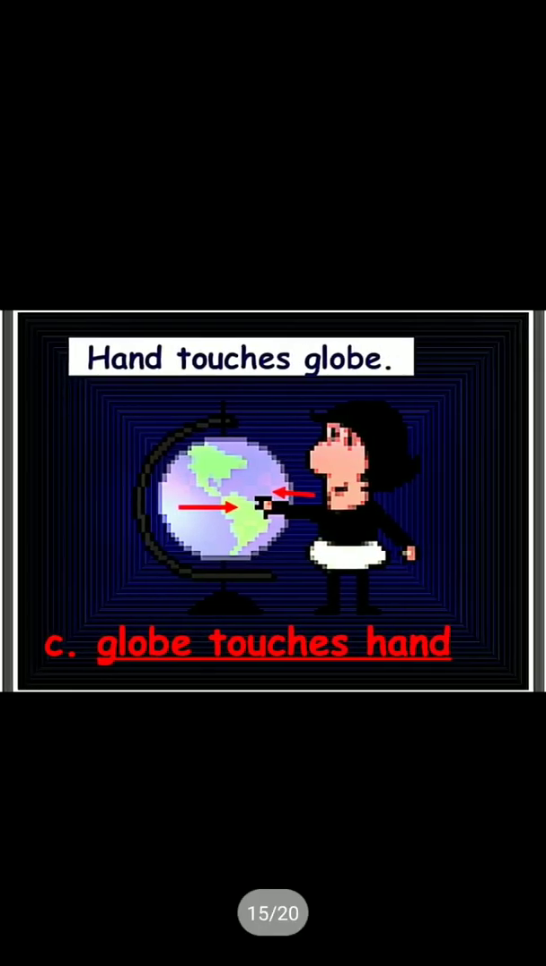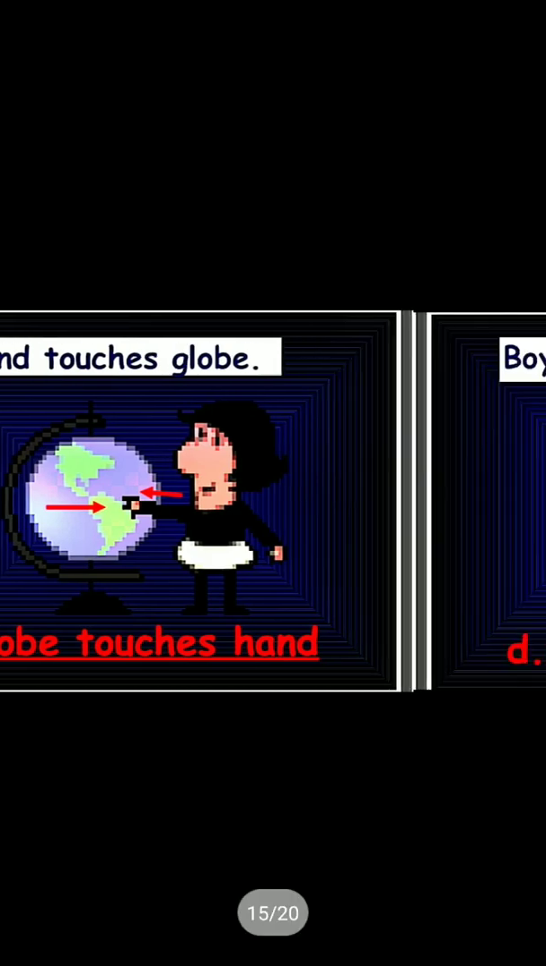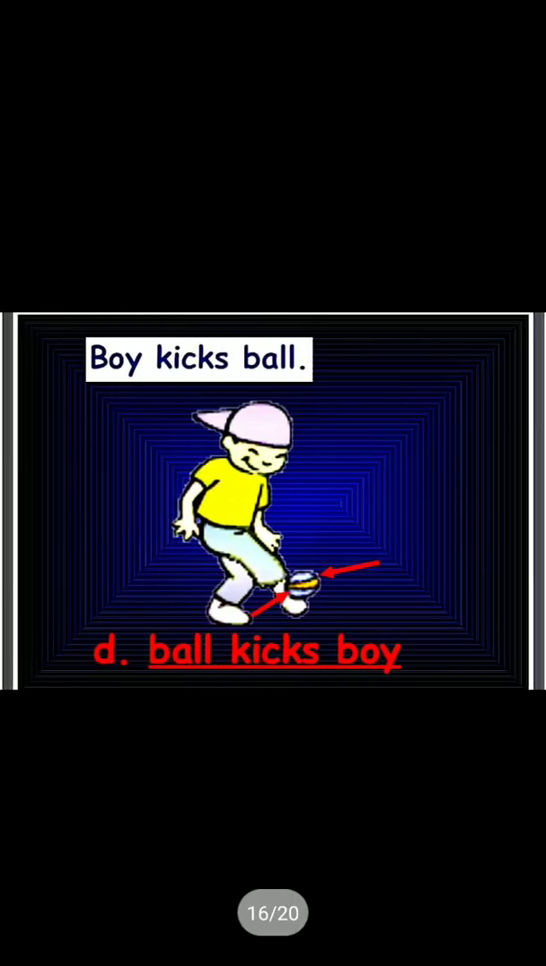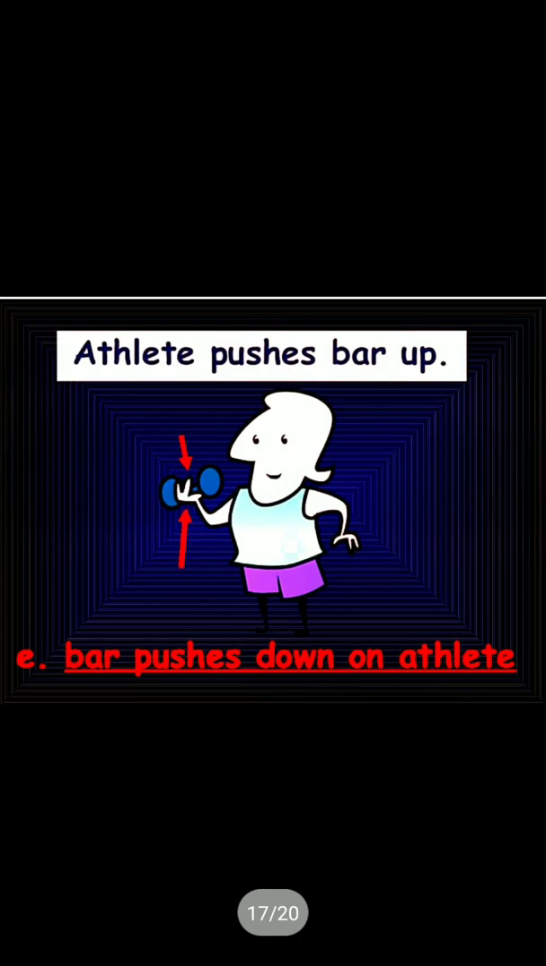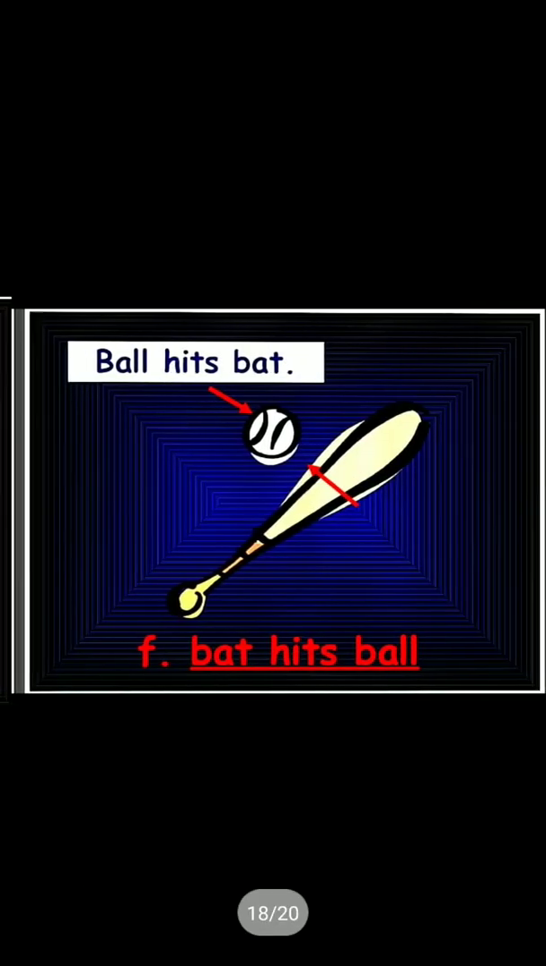Hand touches glove, glove touches hand. That means the hand applies one force on the glove, so the glove also applies one force to the hand. Same here: boy kicks a ball, ball kicks boy. Athlete pushes a bar up, so the bar pushes down on the athlete. That's why when we apply a force to push up, due to this reaction we push down. That means the bar pushes down on the athlete.